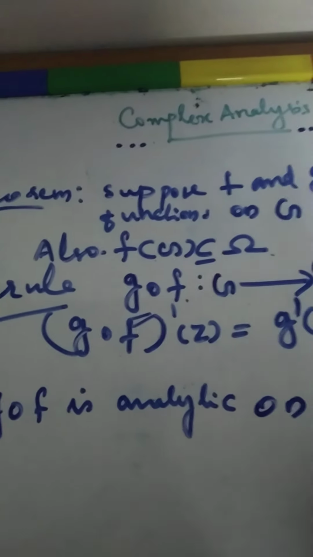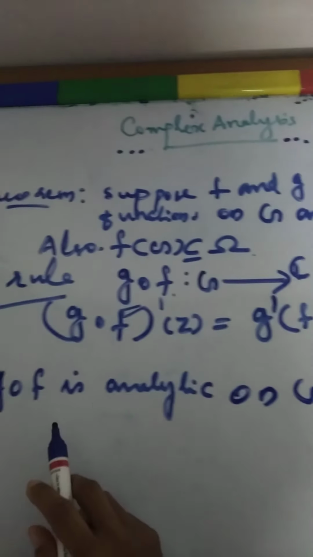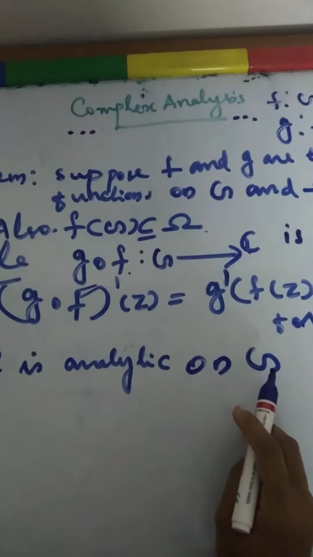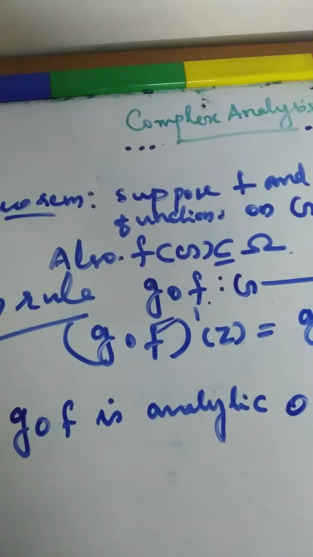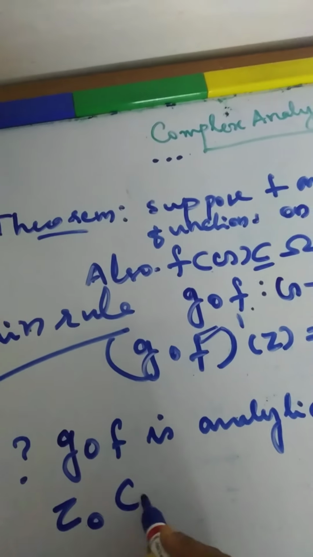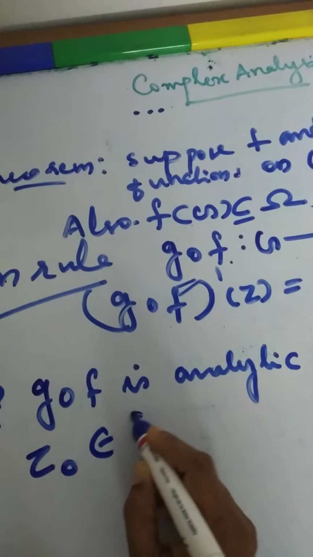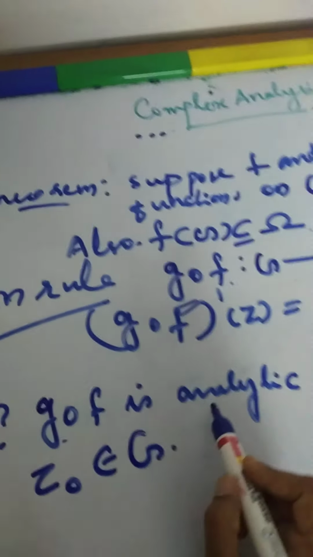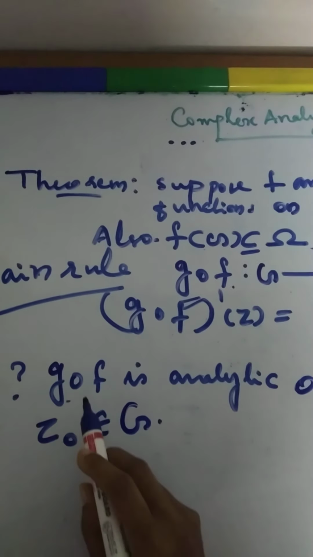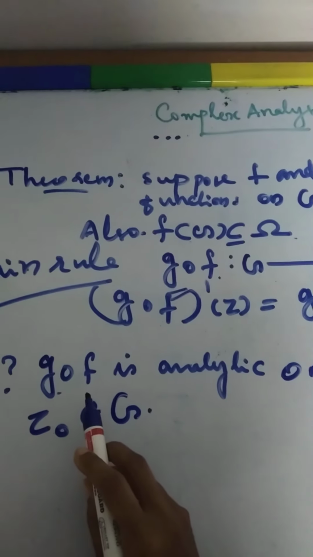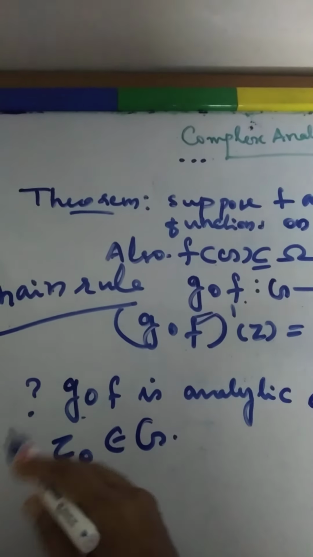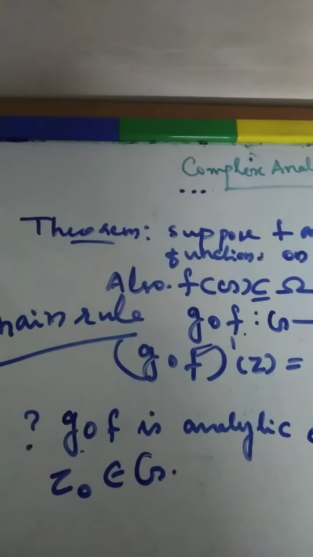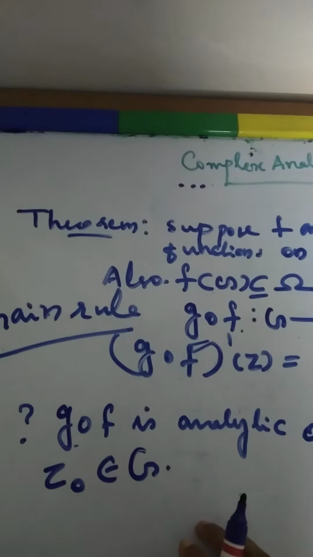Analytic on where? On G. To prove g composition f is analytic on G, we have to show that for each point, suppose we take the point as z0, an arbitrary point from G, g composition f is differentiable at each point of some neighborhood of z0.